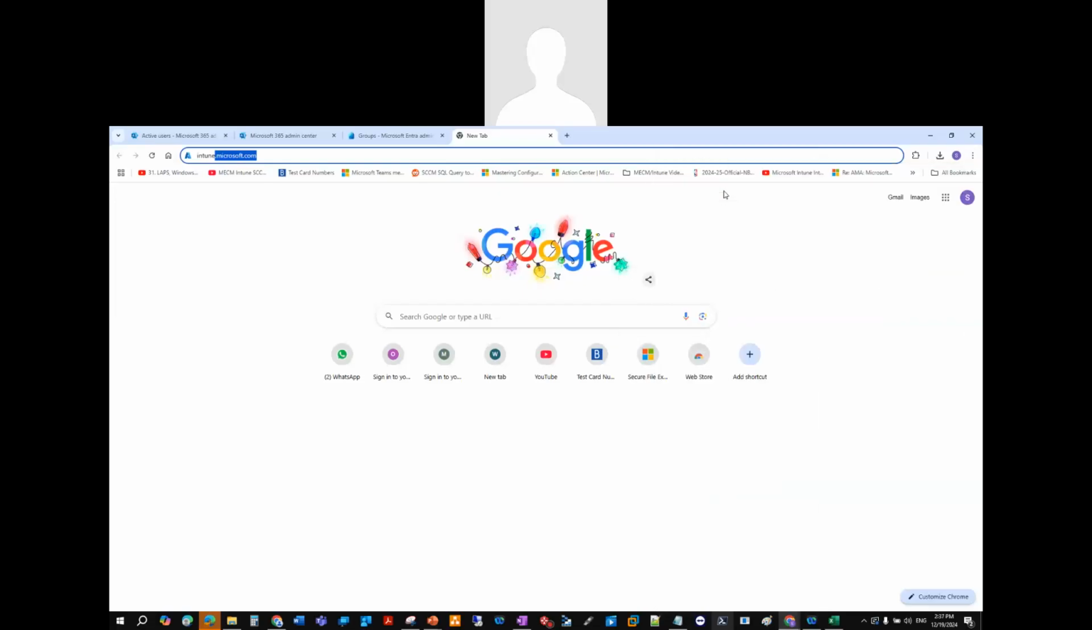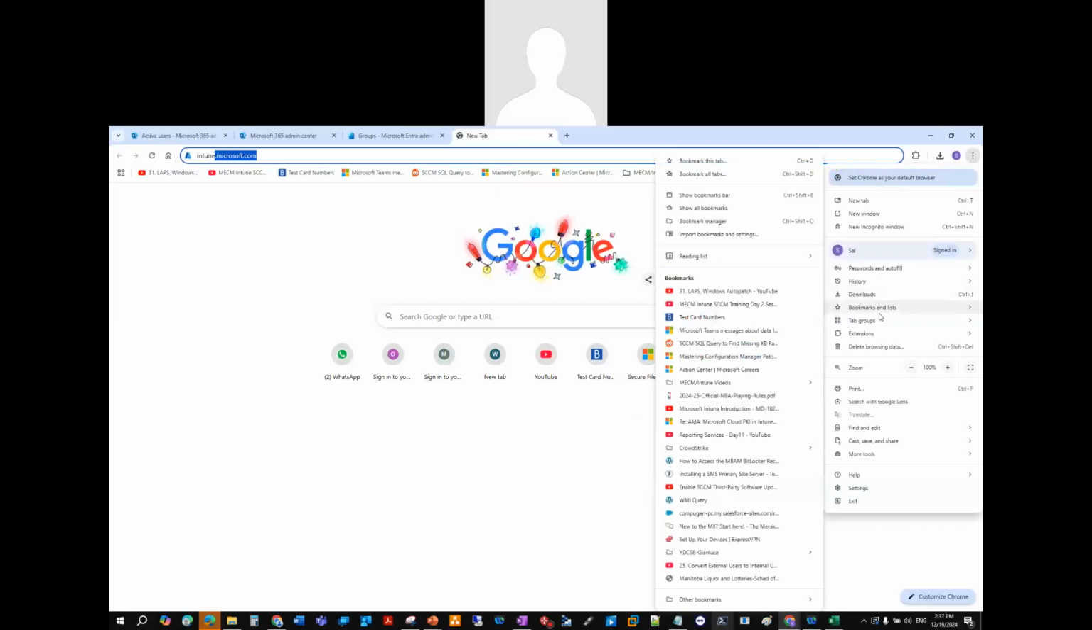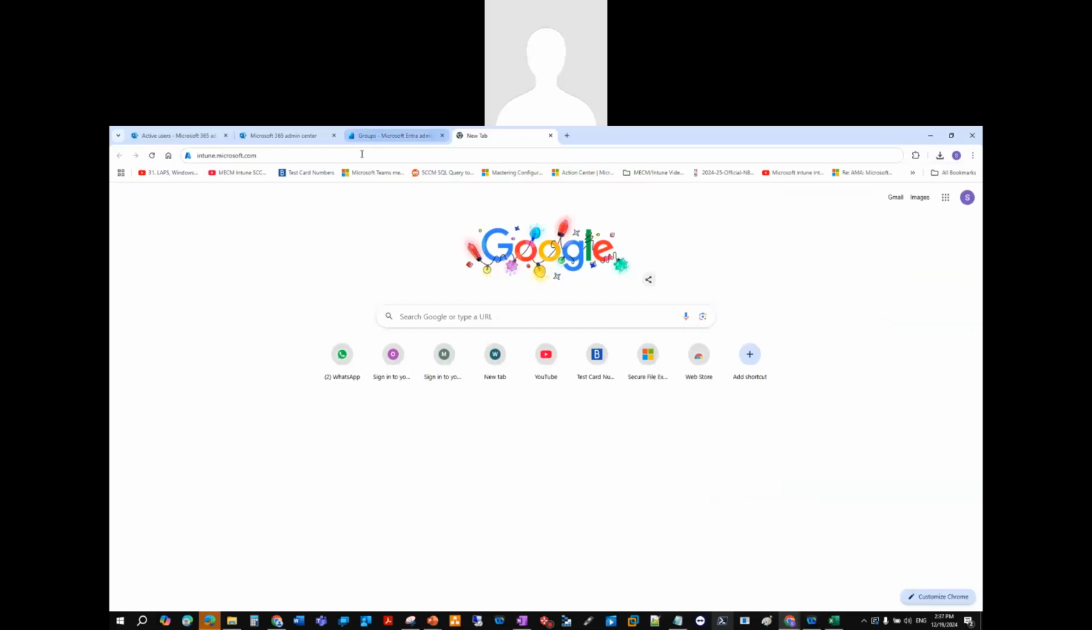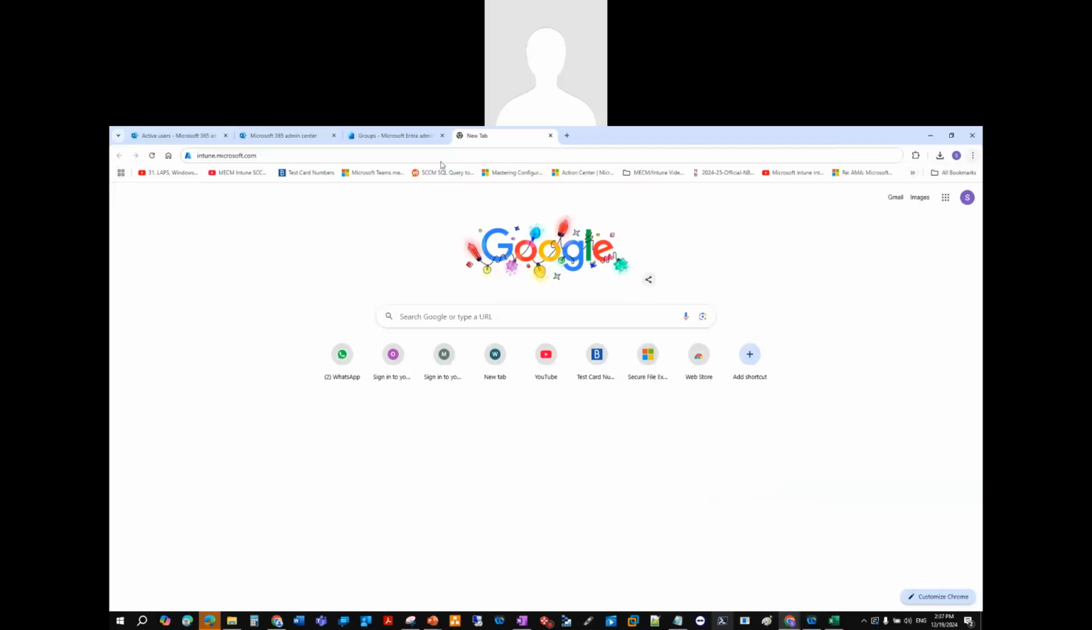And then we can also type in our Intune portal, right? I'm going to get rid of the bookmarks. I'm not sure why the bookmarks are there. I don't want to show a bookmark.